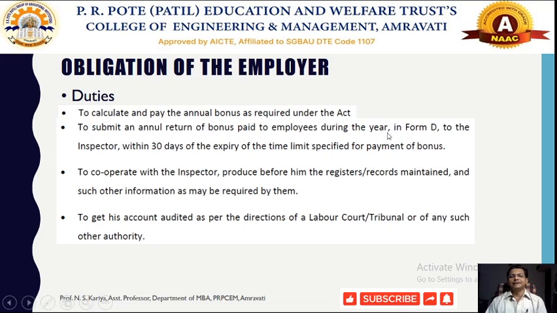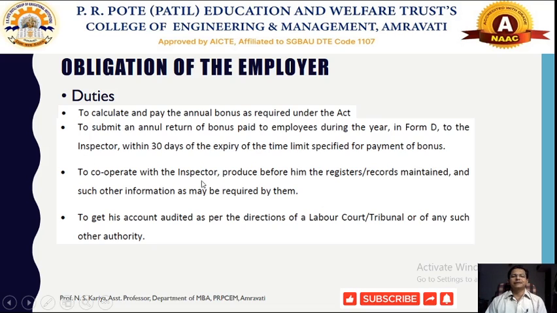In form D, which is a technical aspect related to the act, that information has to be provided to the inspector within 30 days of the expiry of the time limit specified for the payment of bonus. So that information is made available by the employer in form D and submitted to the inspector.